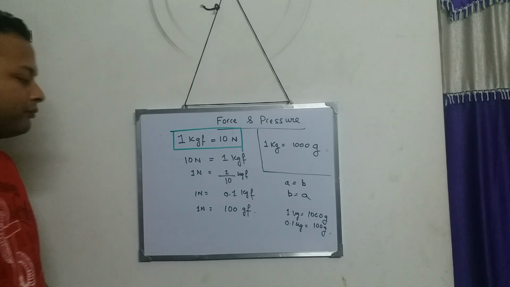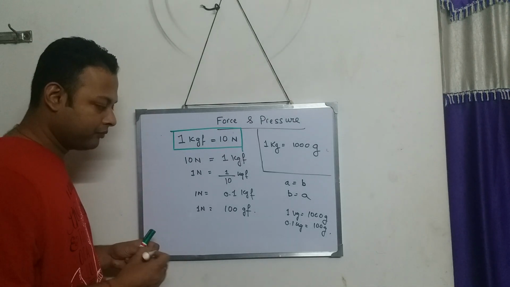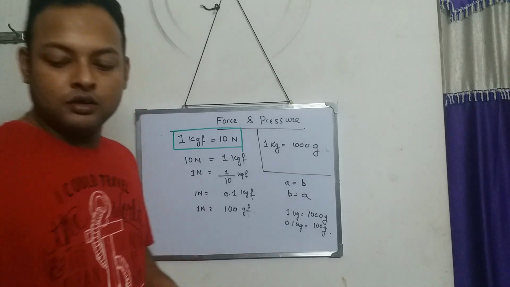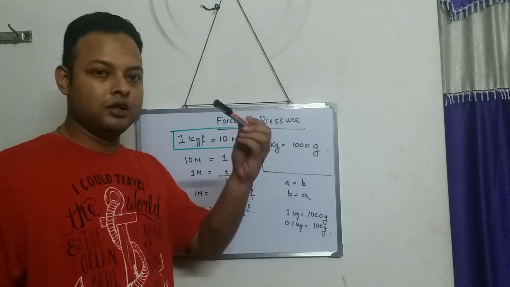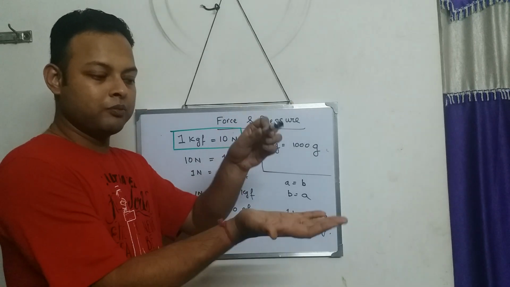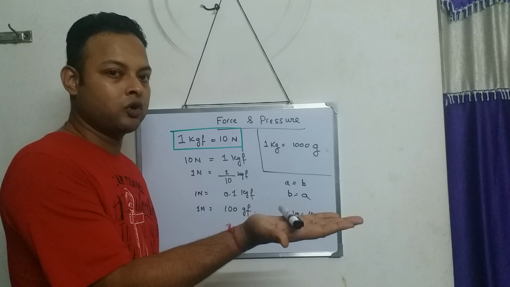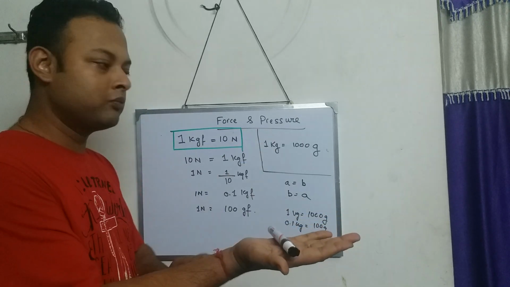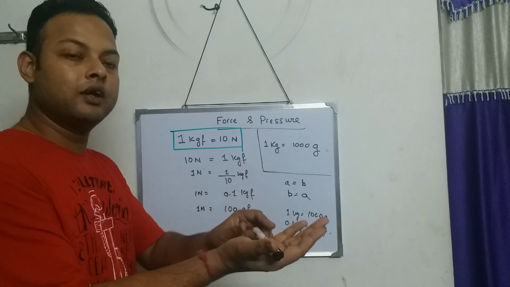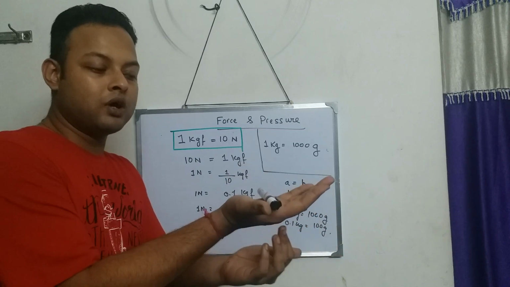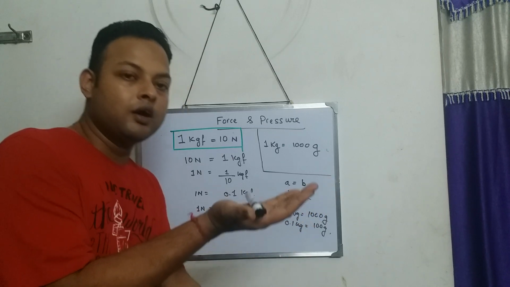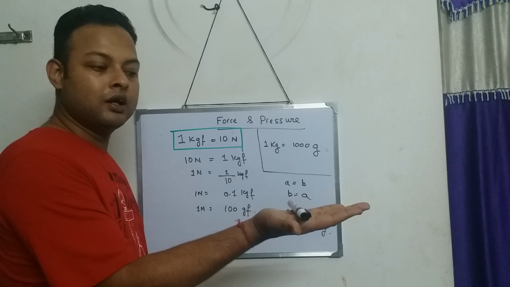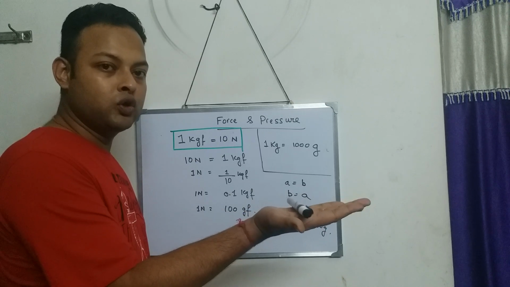What do I mean by that? Suppose this marker is of mass 100 gram, and I place this 100 gram object on my hand. Now the earth will be attracting this marker by a force of how much? A 100 gram body will be attracted by a force of 100 gf. So the earth will be pulling it downward by a force of 100 gf. To make the marker in my hand be in an equilibrium position, means what?